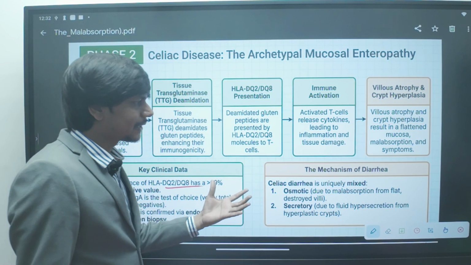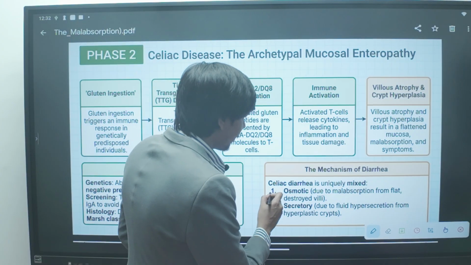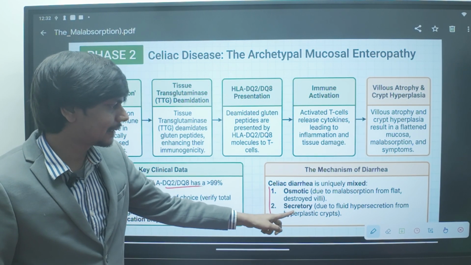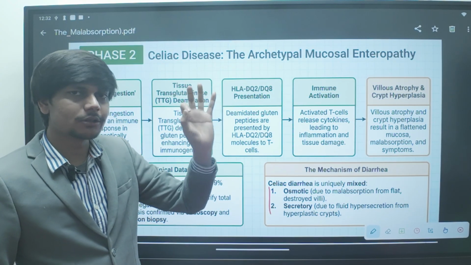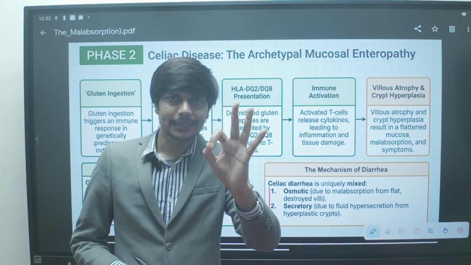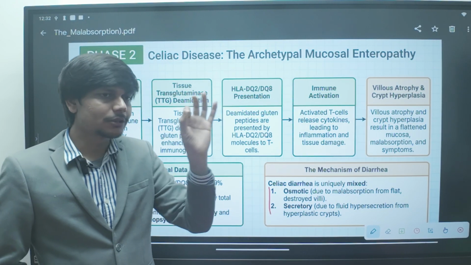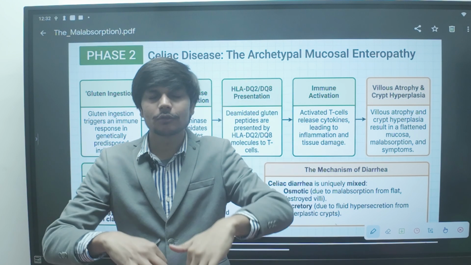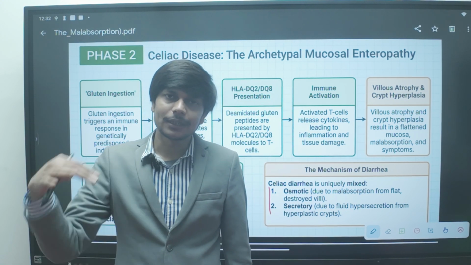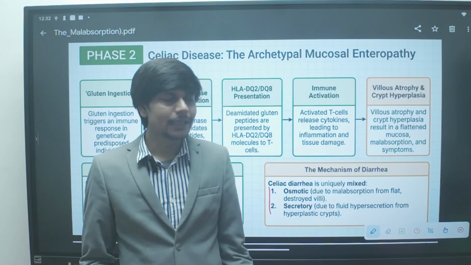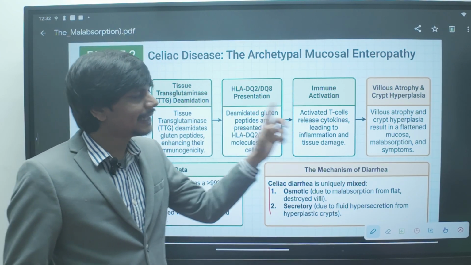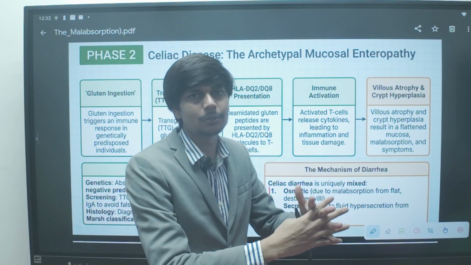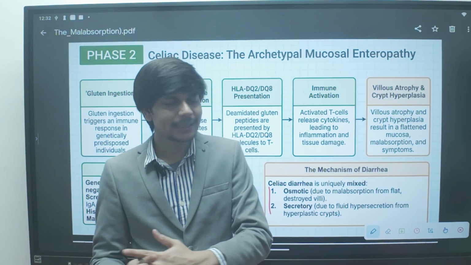Usually the patient with celiac disease will have a mixed type of diarrhea. We have discussed osmotic diarrhea and secretory diarrhea. Osmotic diarrhea is because of osmotically active substances present. Secretory diarrhea is because something is stimulating the gastrointestinal tract, leading to fluid and electrolytes entering the lumen of the gastrointestinal tract, causing secretory diarrhea. So a celiac disease patient will have a mixture of this pathology. The patient will have osmotic diarrhea also, and secretory diarrhea also.